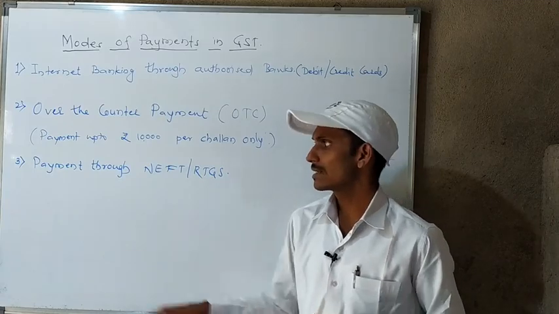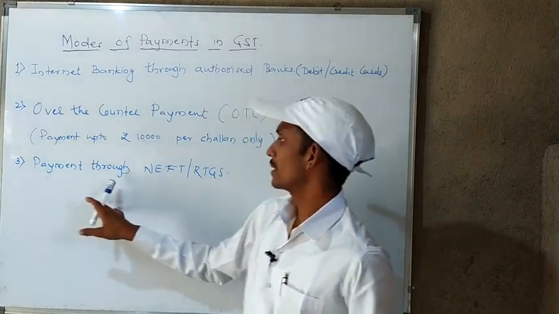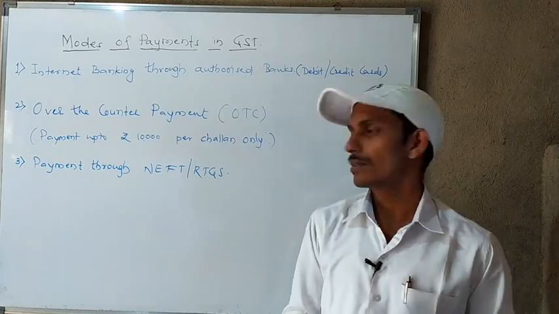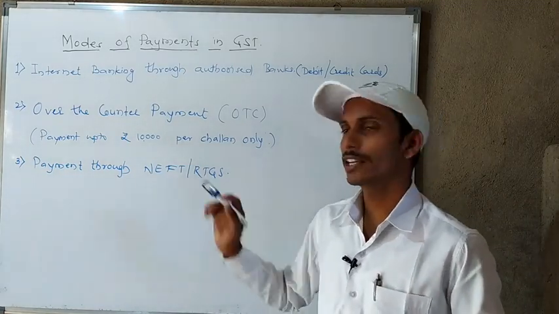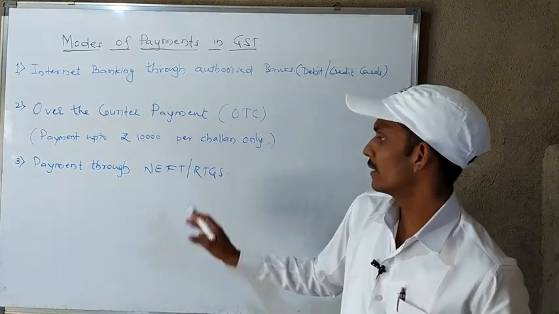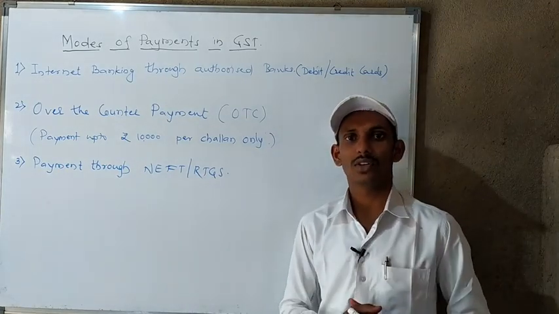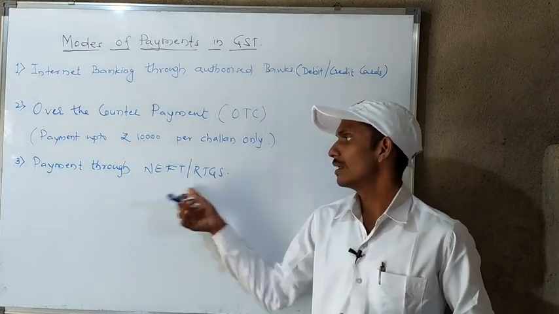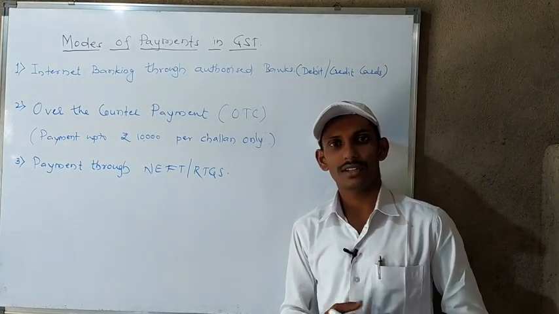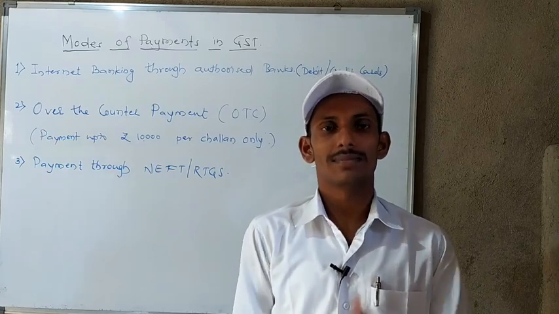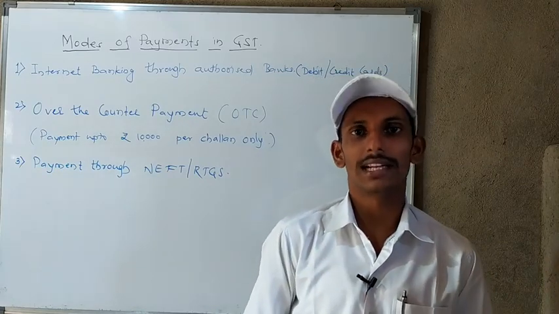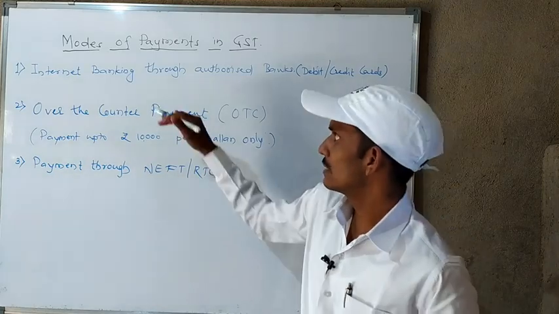And last, the taxpayer needs to make the payment through NEFT or RTGS. NEFT is nothing but National Electronic Fund Transfer, and RTGS is nothing but Real Time Gross Settlement. These are the recent services provided by the banks to transfer funds from one place to another electronically. So these are the modes.